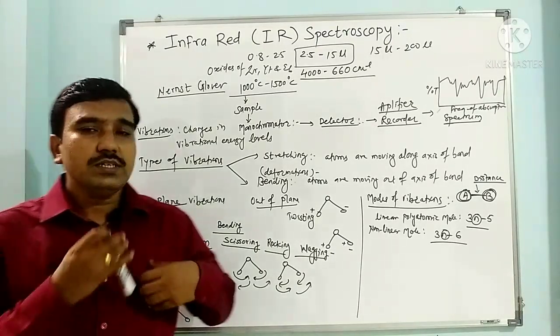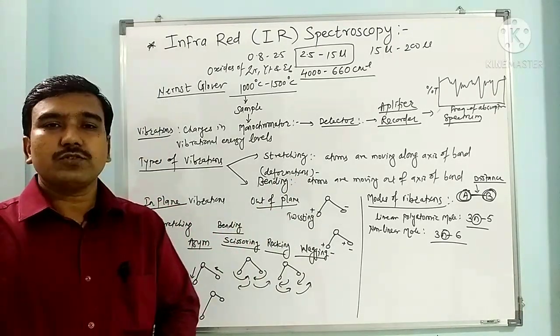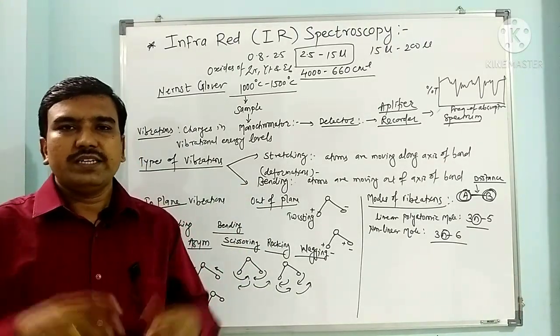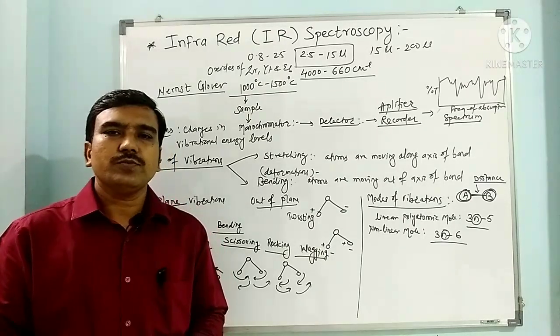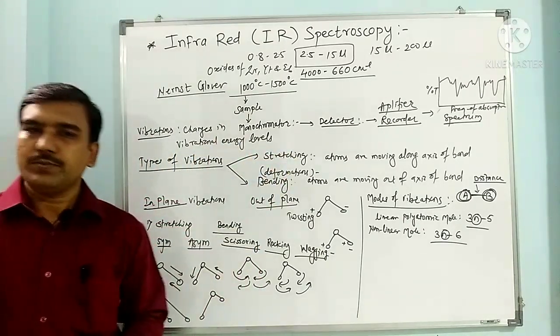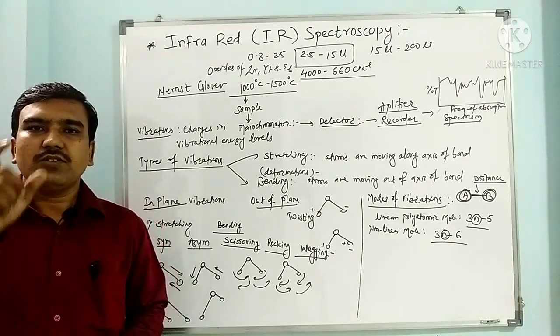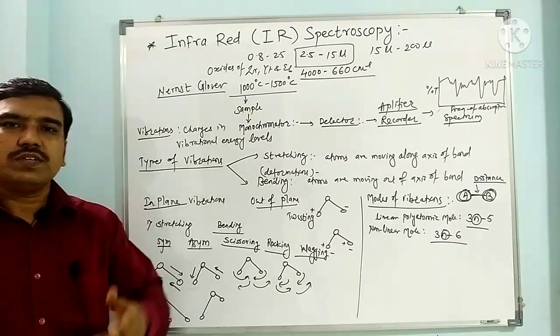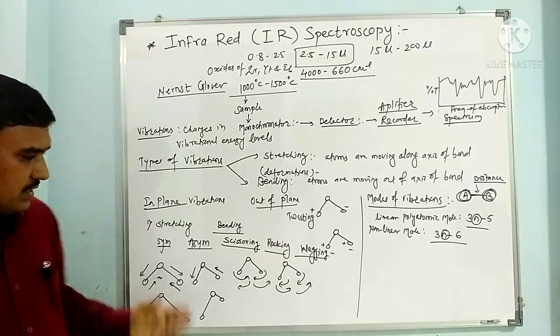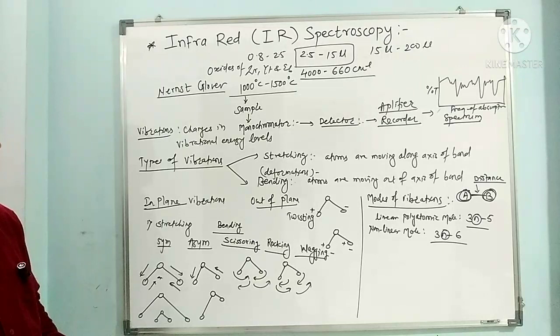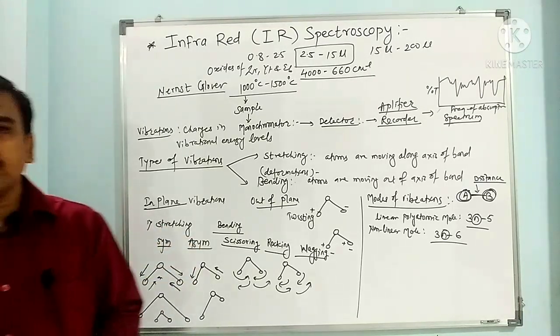So in case of IR spectroscopy, we can have different types of bonds, and different types of bonds will absorb at different frequencies of absorption. It depends on the type of bond and its neighboring groups. So we can have different types of vibrations, as we have seen, the stretching vibrations and bending vibrations. So there are a number of vibrations in IR spectroscopy.